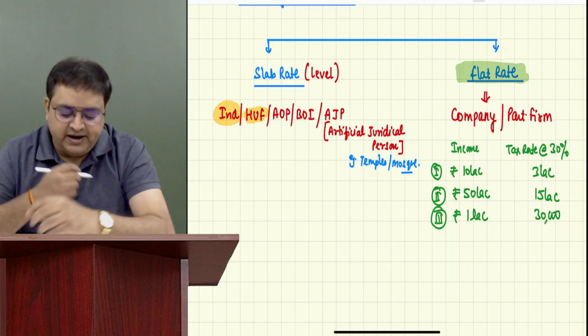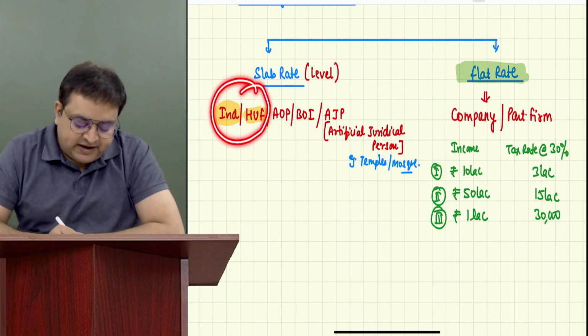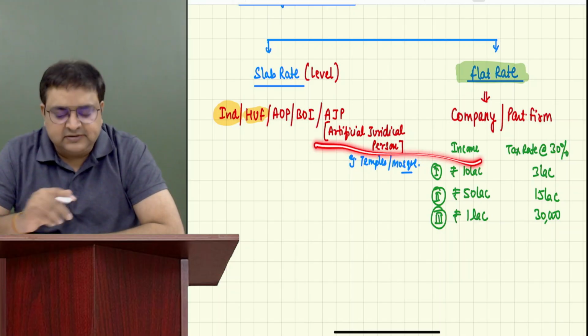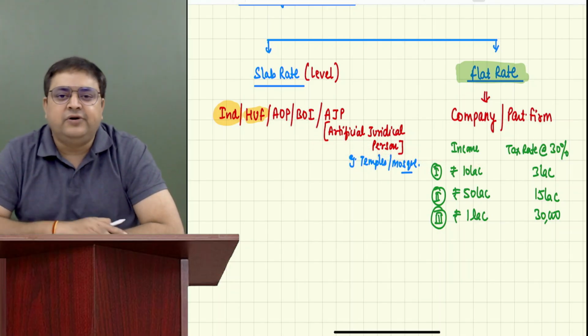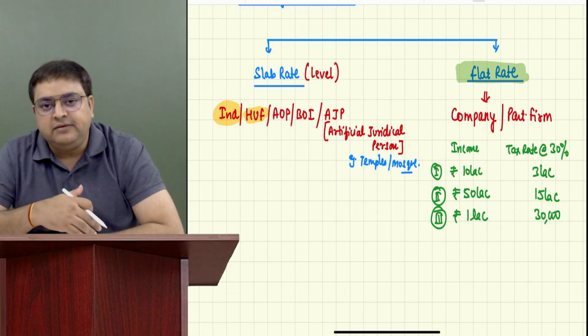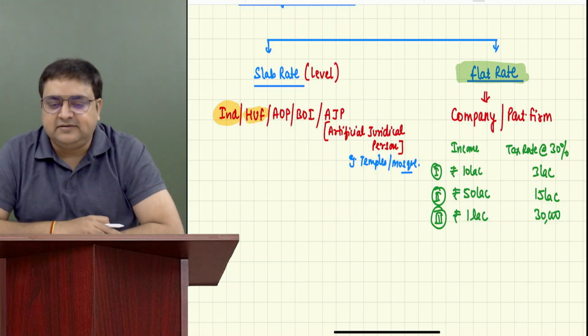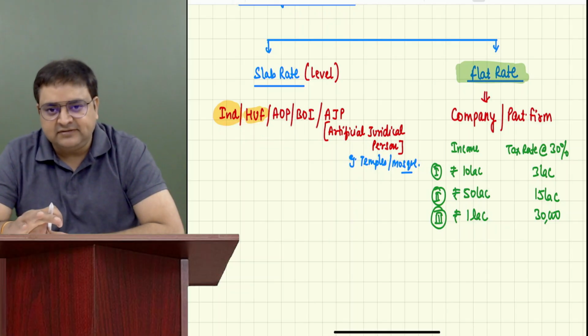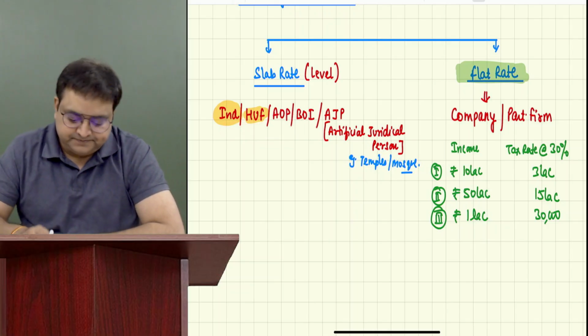So for intermediate, 99.99% we will be doing only individual. Only at some places I'll be talking about other things also, but that is not relevant for intermediate. We will learn more about that in CA final examinations, right? So mainly it is individual and HUF. But today, since it's the very first class, I'm giving you a brief background.